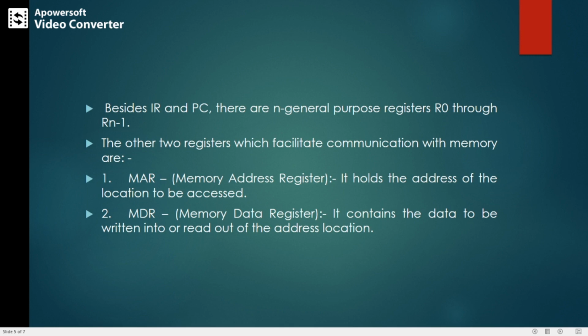But after performing a read operation, the data which is already read out from the memory will be located within MDR. So MAR holds some address and MDR holds some data. MAR holds the address of the location to be accessed, the location the processor needs to access. MDR contains the data which is to be written into the memory or read out from the memory.